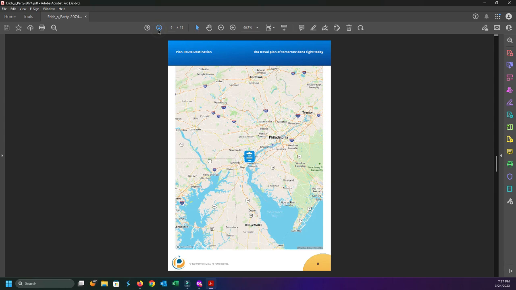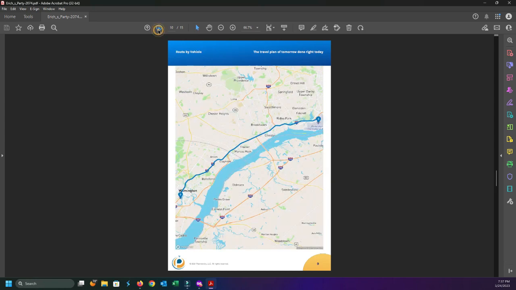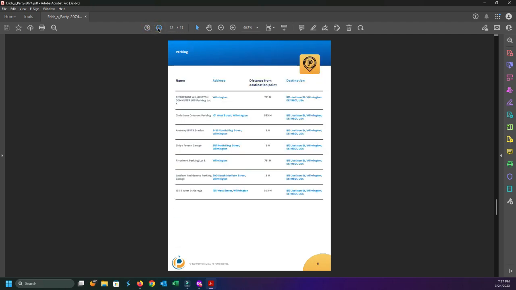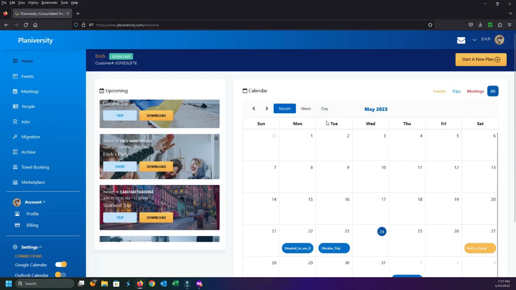Come down here, you can see we've got plans showing up on the map. There's my driving directions as far as a route goes. Here's the actual directions themselves. And then, of course, here's the parking garage locations away from the destination. So that is it. That is simple, right? It's such a fast process, right?